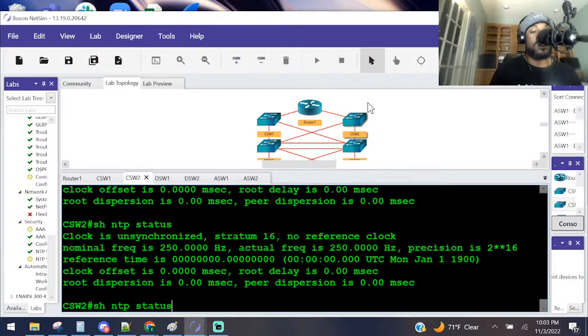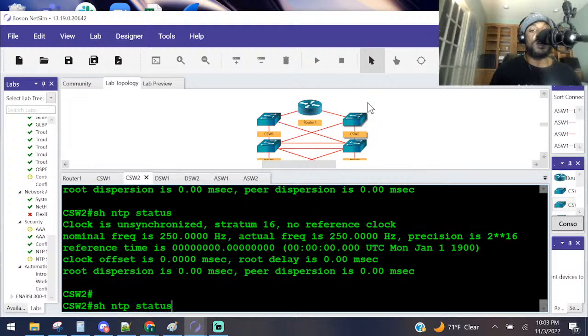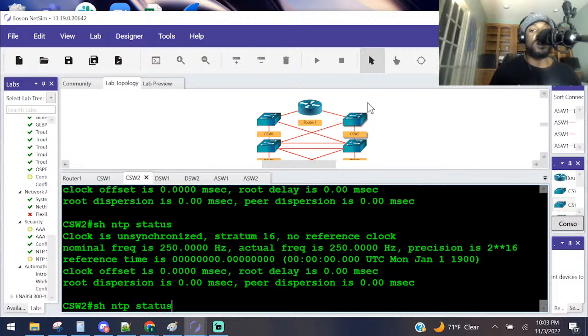1 minute, 37 seconds later. Hold on, let's see. I'm gonna keep pressing enter. We're just seeing how long it takes before it actually does synchronize, and hopefully it does synchronize. If not, then something is broken. Keep pressing up. Show NTP status. Come on now. Come on now, dog. Come on, man.